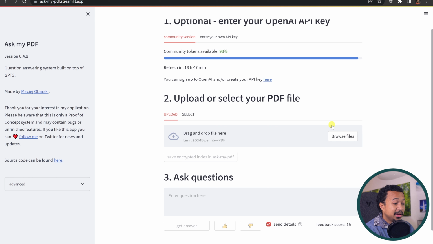Upload a PDF. Because I'm too lazy, I don't want to read a 150-page book in PDF. I'm going instead to upload one.